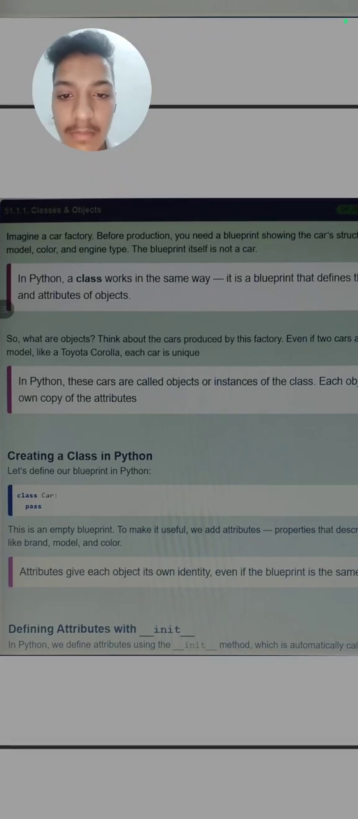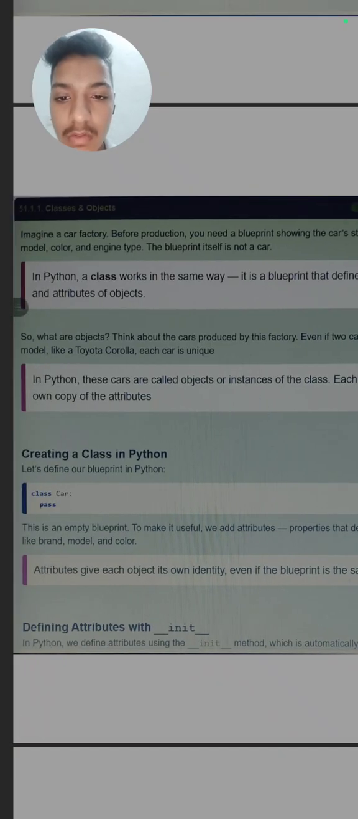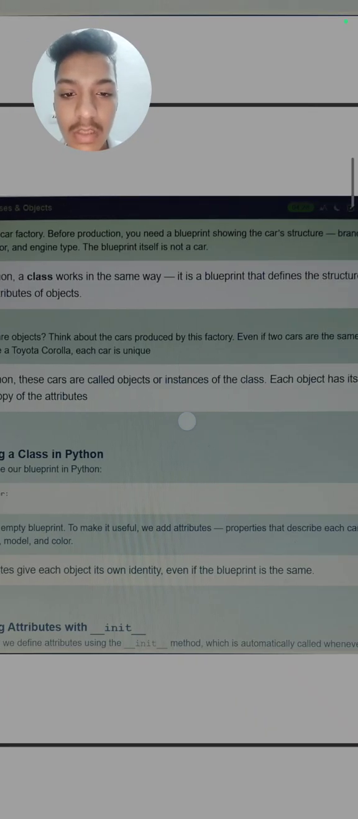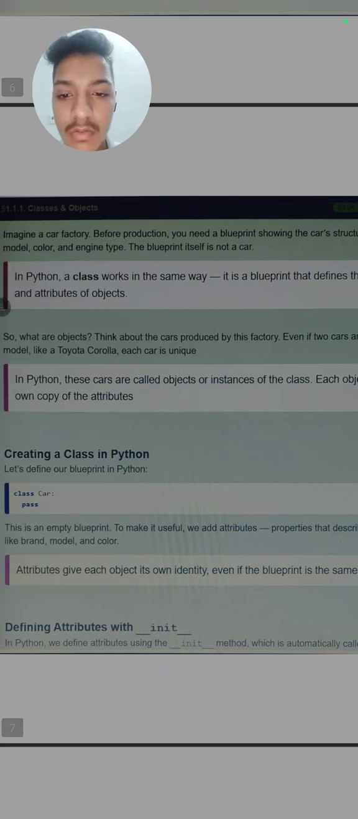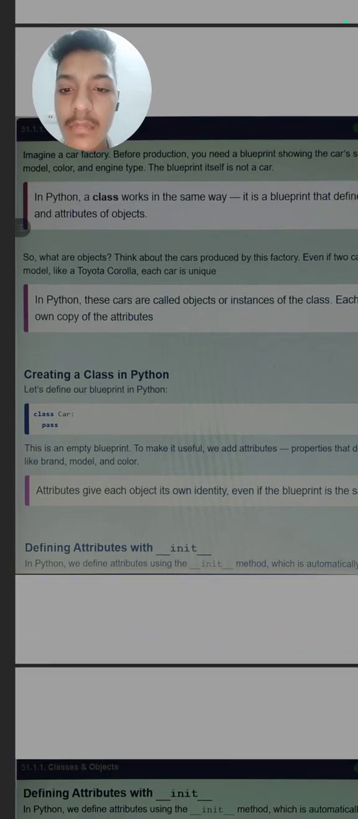In Python, think about the cars produced by this factory. Even if two cars are the same model, like Toyota Corolla, each car is unique, because if there are two people of the same name, these people are unique, but they only have the same name. Same as here, these two cars have the same company but they are different. In Python, these cars are called objects or instances of classes. Each object has its own copy, meaning even if the object name is similar, they have their own properties, so they are unique.